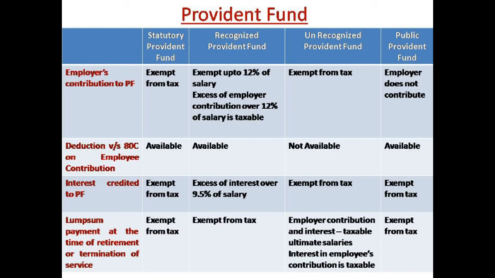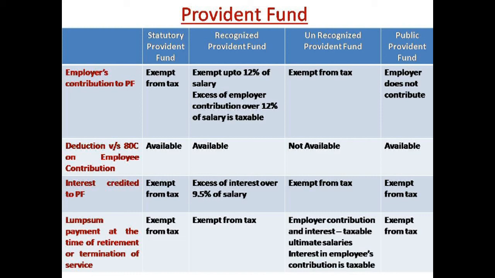Employer contribution towards the provident fund. In case of statutory provident fund, it will be exempted. In case of recognized provident fund, it will be exempted up to 12% of salary. In case it is in excess of 12% of salary, it will be taxable. In case of unrecognized provident fund, it will be exempted from tax. And in case of public provident fund, the employer will never contribute, only the employee will contribute to the provident fund.